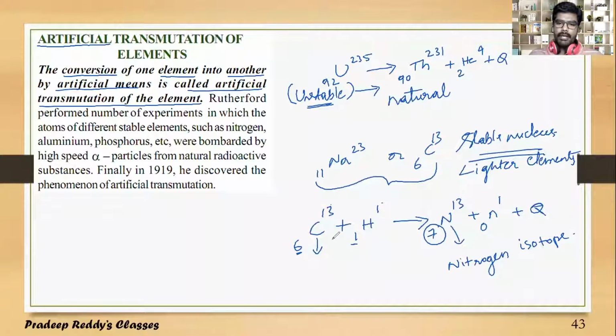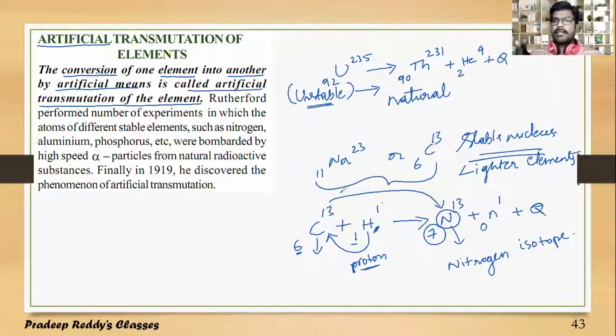It is bombarded with a proton. You are taking a proton and you are bombarding carbon C 6-13. As a result, this carbon gets converted into nitrogen. Carbon is transmuted into nitrogen when it is bombarded with a heavier massless particle.